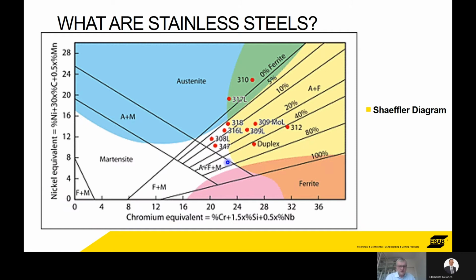So the composition of the various stainless steels that you may have heard of, 316 for example, 308s, duplexers, can be plotted on this chart, and it describes the microstructure of what you get. So we've got the austenitic stainless steels that contain a little bit of ferrite. We've got duplexers that have got 50-50 austenite ferrite, the ferritics, martensitics, and so on.